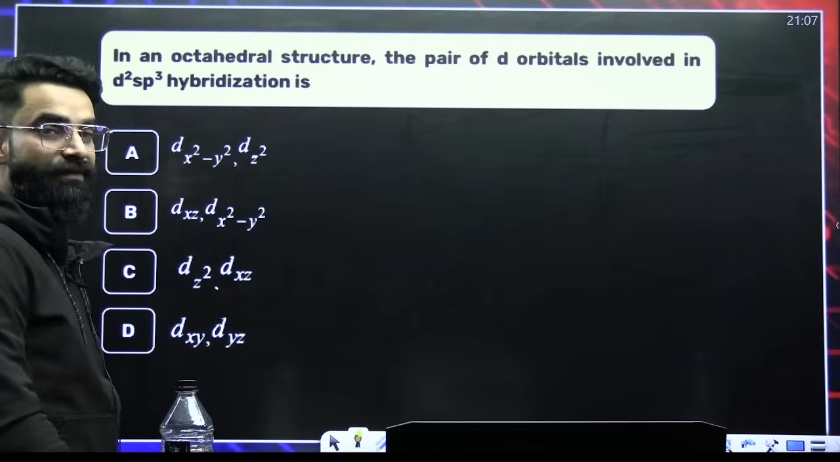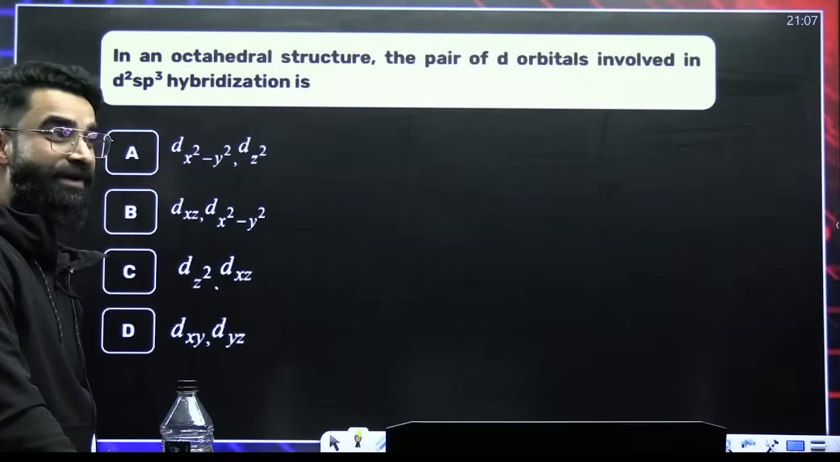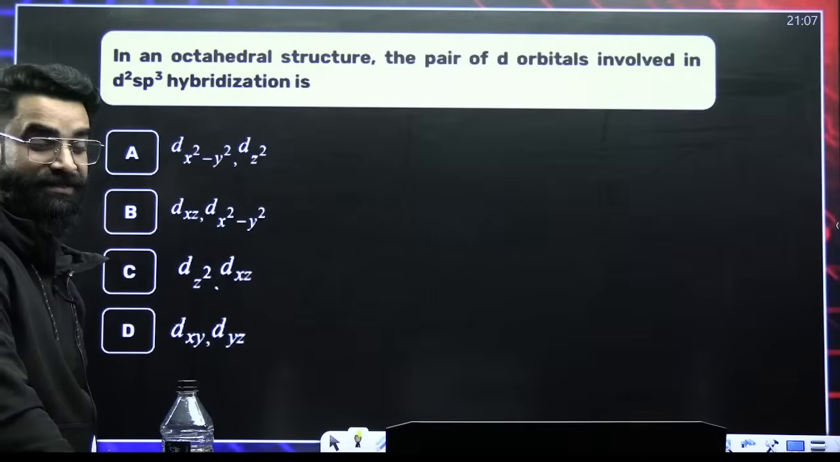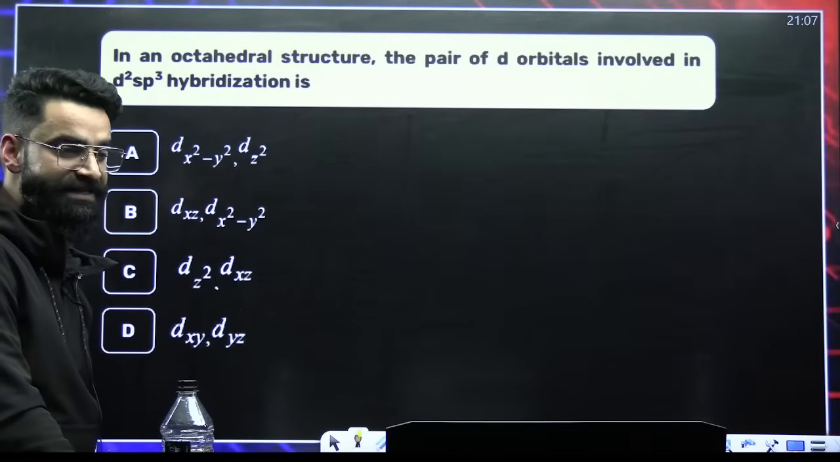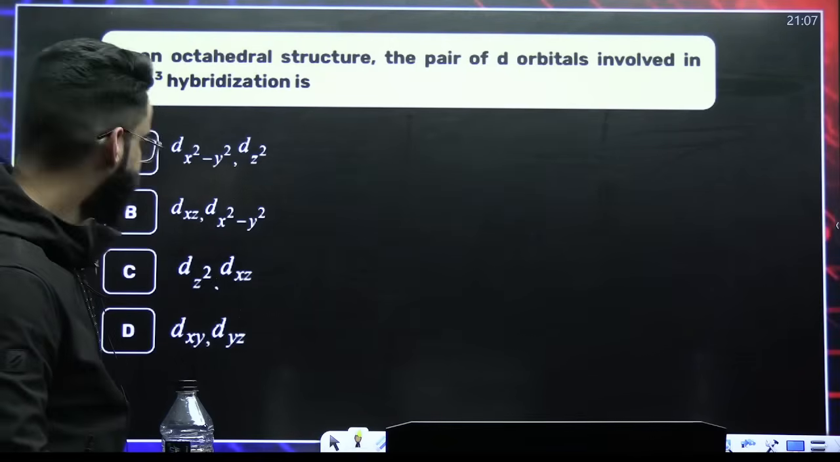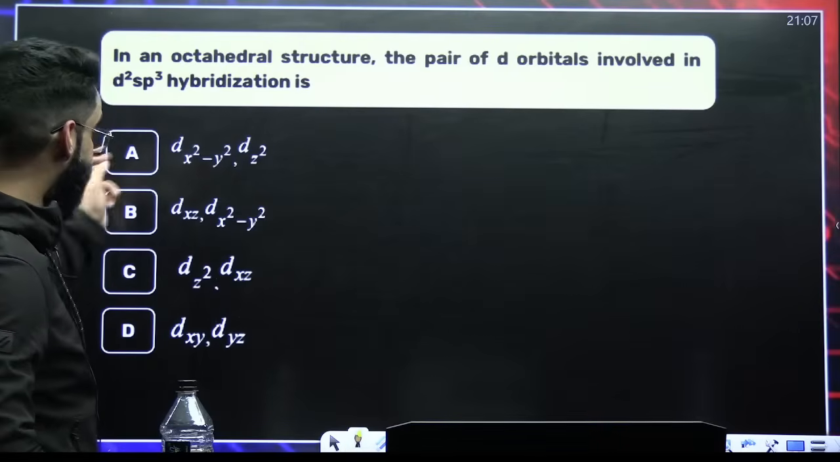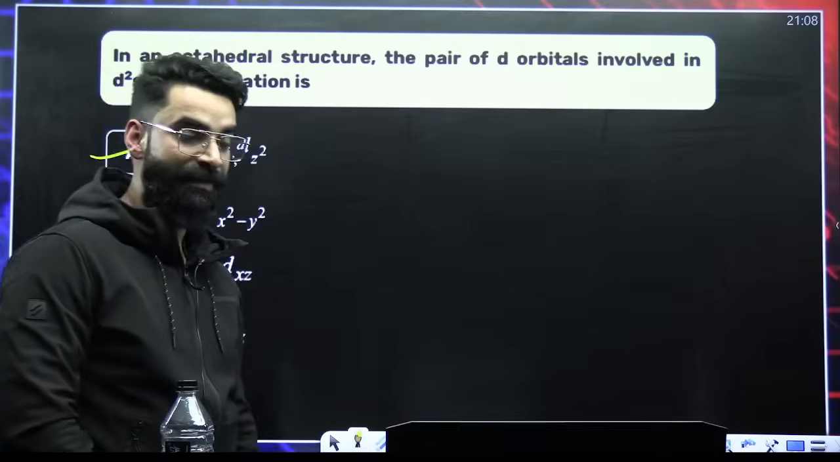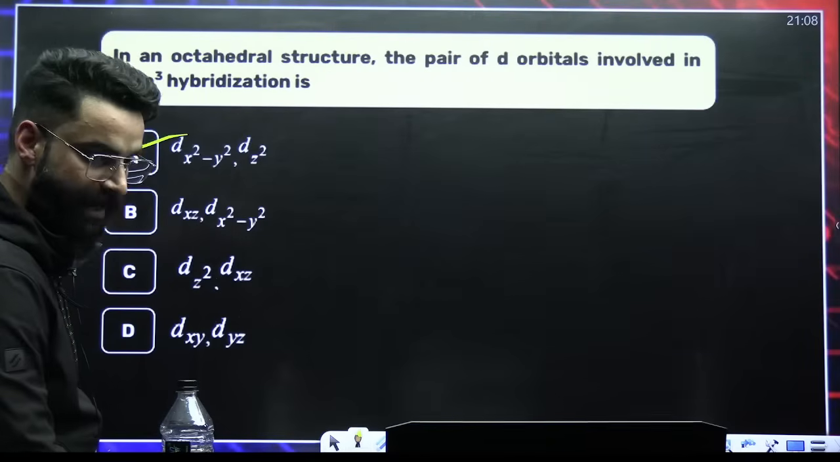In your sp3d2 hybridization or d2sp3, which d orbitals are involved? I have given you all this in yesterday's session. It's going to be dz square and dx square minus y square. These are the orbitals which are involved while intermixing. I hope you remember.